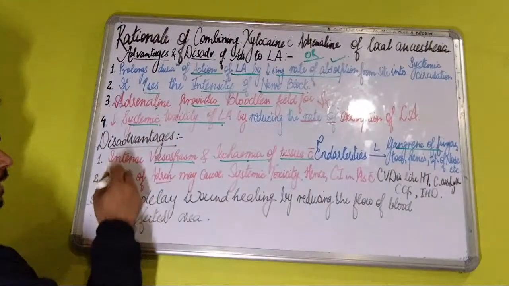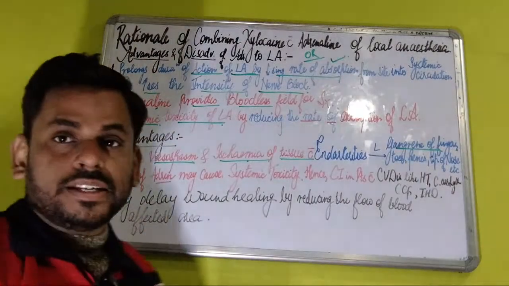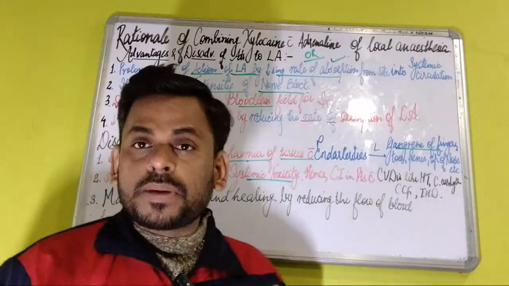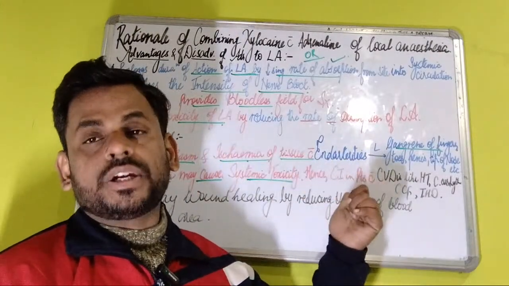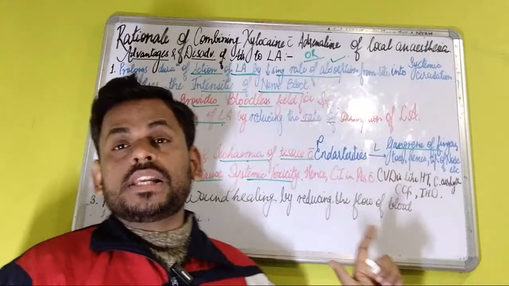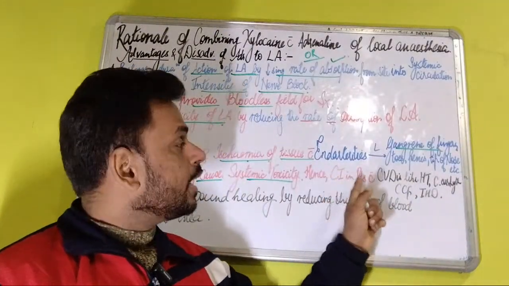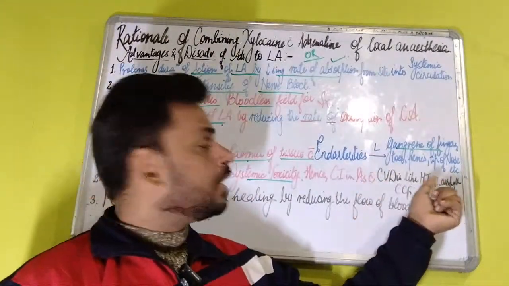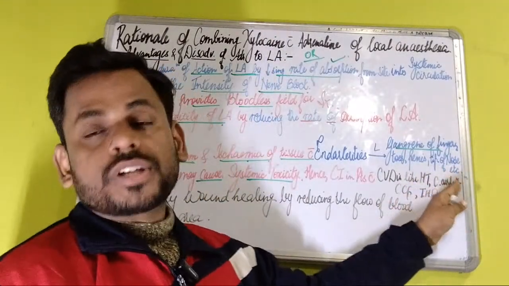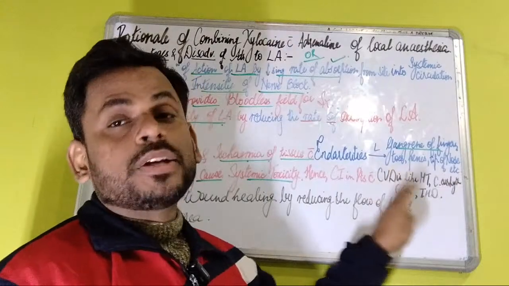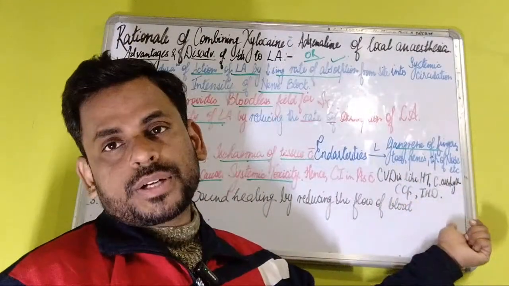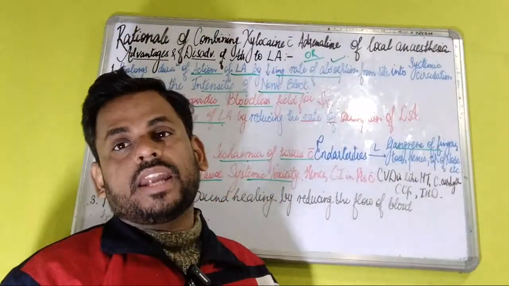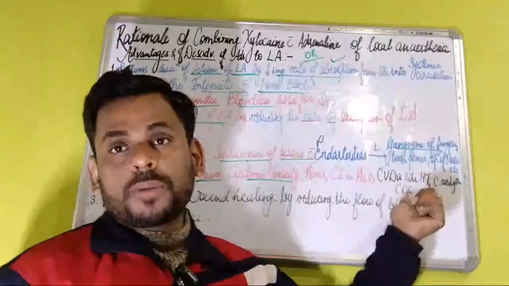Now, moving on to the next disadvantage: the absorption of adrenaline with the local anesthesia may cause systemic toxicity. So systemic toxicity can occur if adrenaline is added to local anesthesia, and hence it is contraindicated in patients with cardiovascular diseases, particularly hypertensive patients, patients suffering from cardiac arrhythmias, patients with congestive cardiac failure, and patients with ischemic heart diseases. So this vasoconstrictor adrenaline is contraindicated in patients suffering from these disorders.